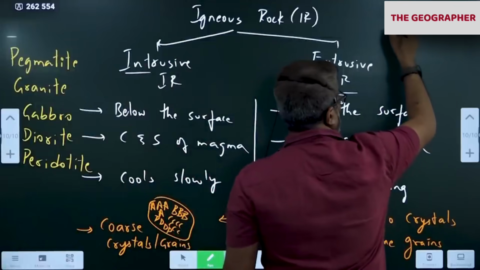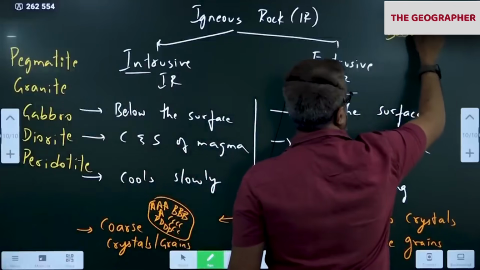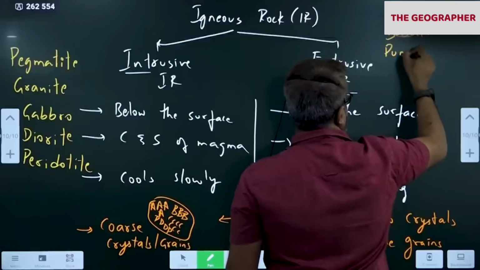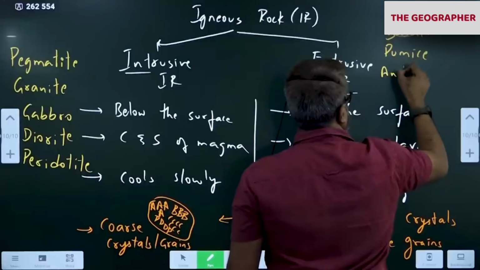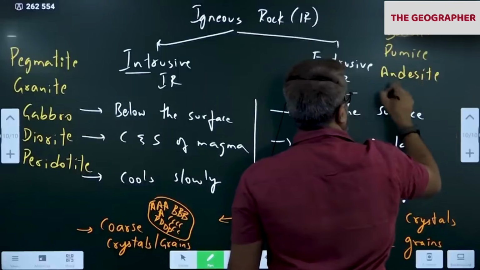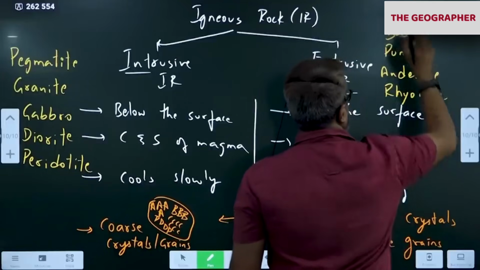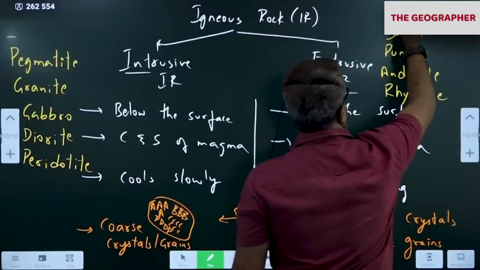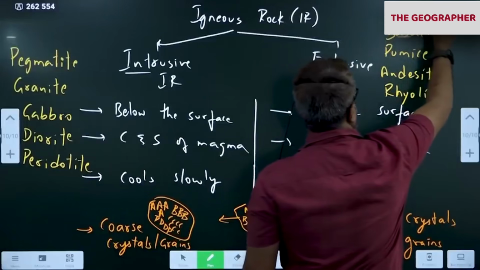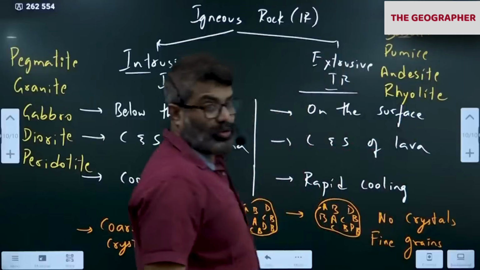Extrusive means basalt, formed on the surface. Pumice, andesite, rhyolite, obsidian. These are all extrusive.